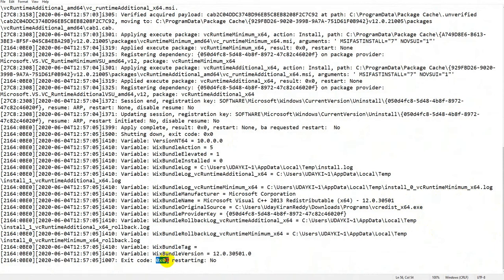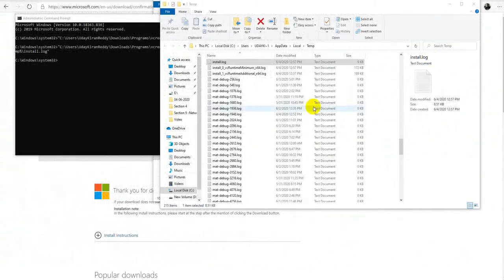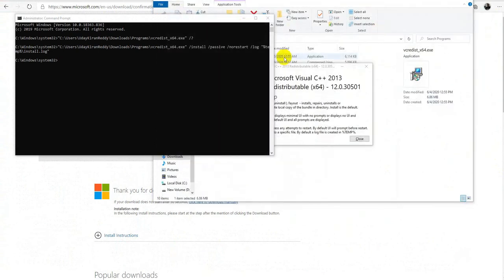Exit code 0x0, success. This is not MSI. If it is MSI, you will get the log like that. But even though it is extracting an MSI internally, as we are running through exe, it created its custom log, the minimum details. And similarly for uninstall, you type /uninstall,